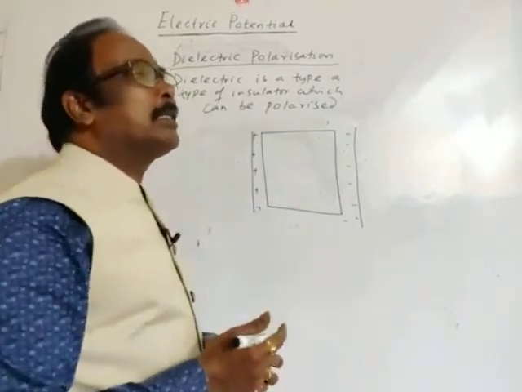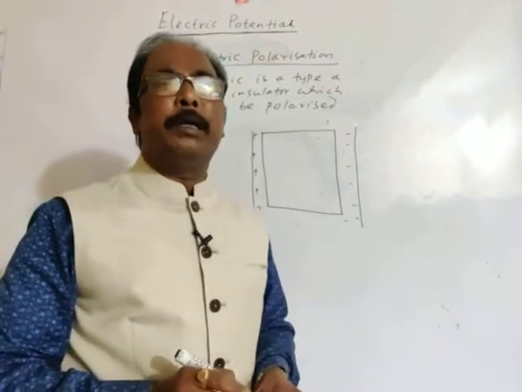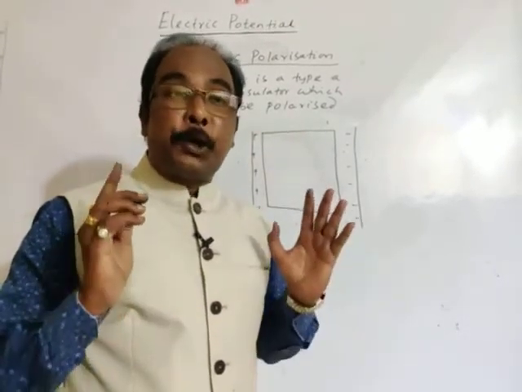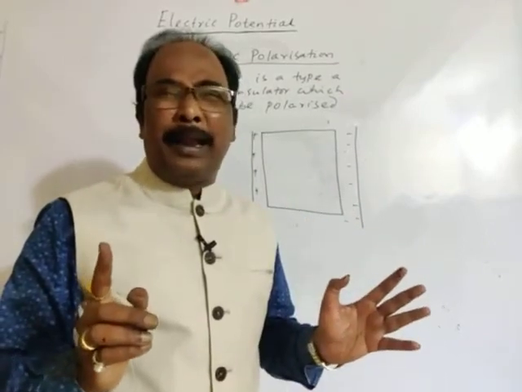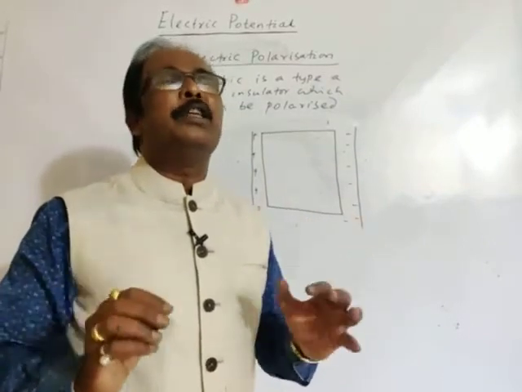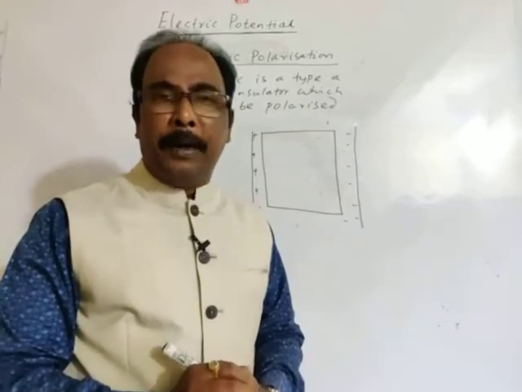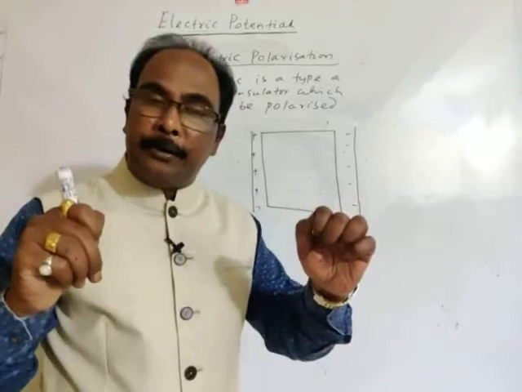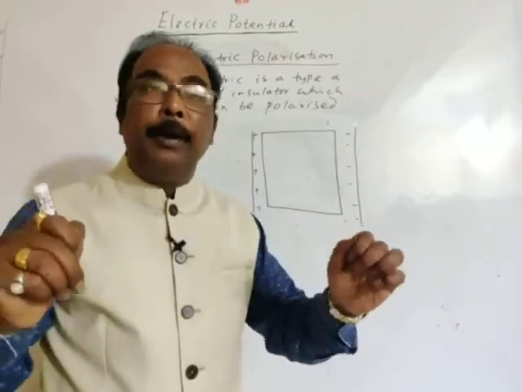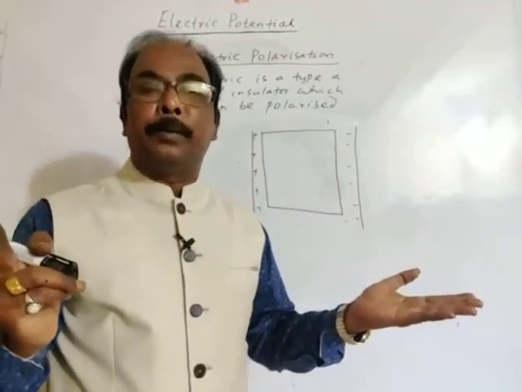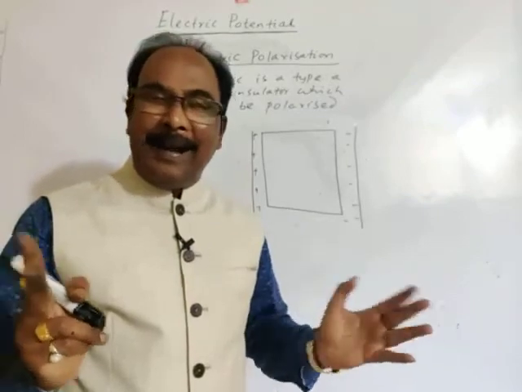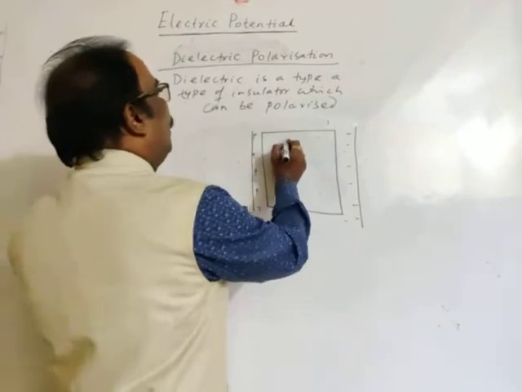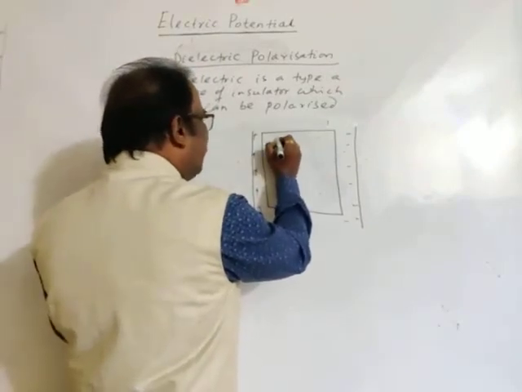What is the basic discussion? Generally the atoms of insulators are non-polar. If an insulator is placed in a strong electric field, then the orbits of electrons get stretched, and the positive and negative centroids get separated, and the atom becomes polarized. So what is the actual form?